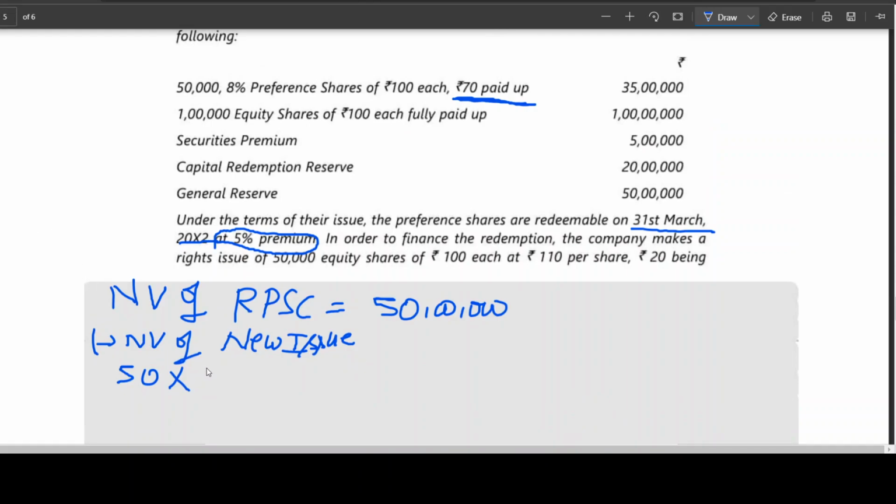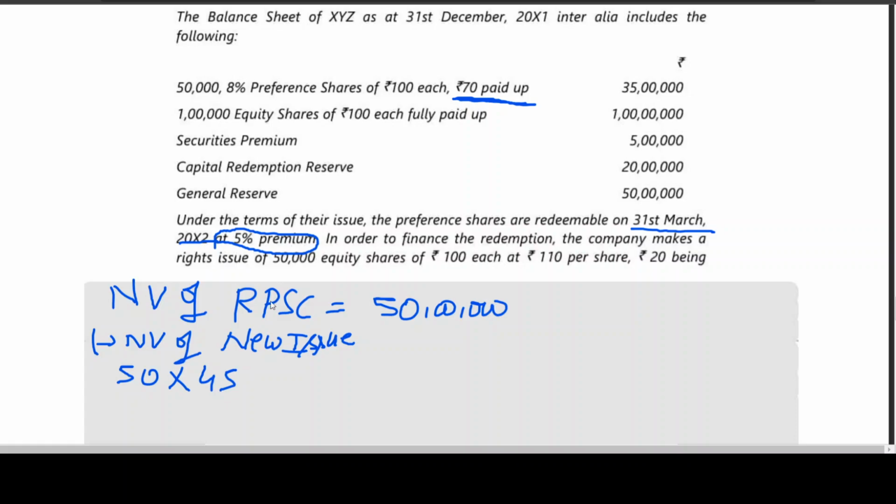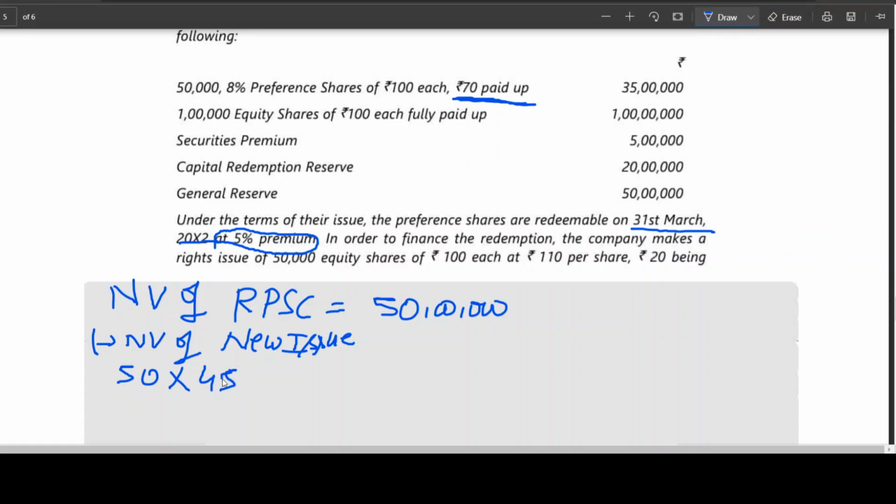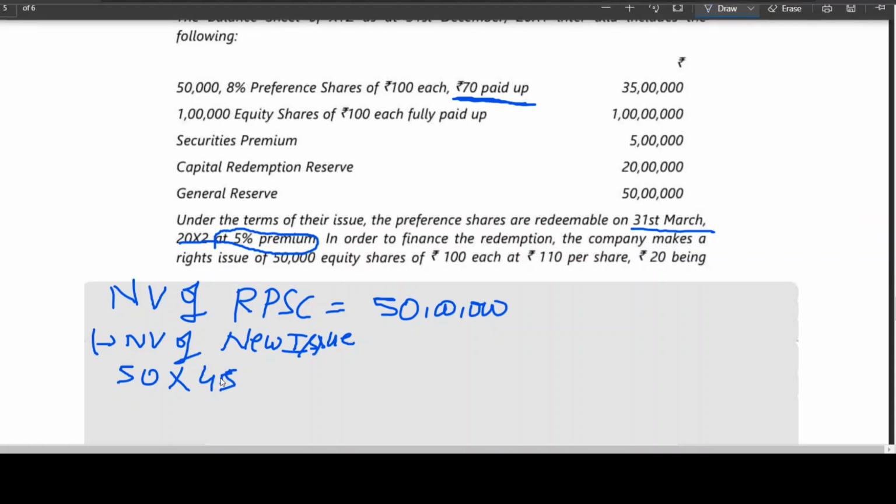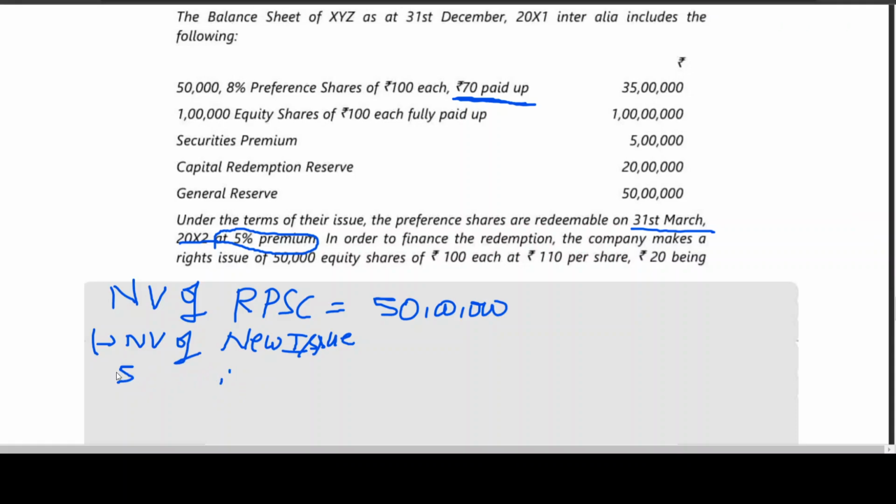So 50,000 equity shares into 45. Calculate 50,000 into 45. I think it is coming to 22 lakhs 50,000. Is this clear?